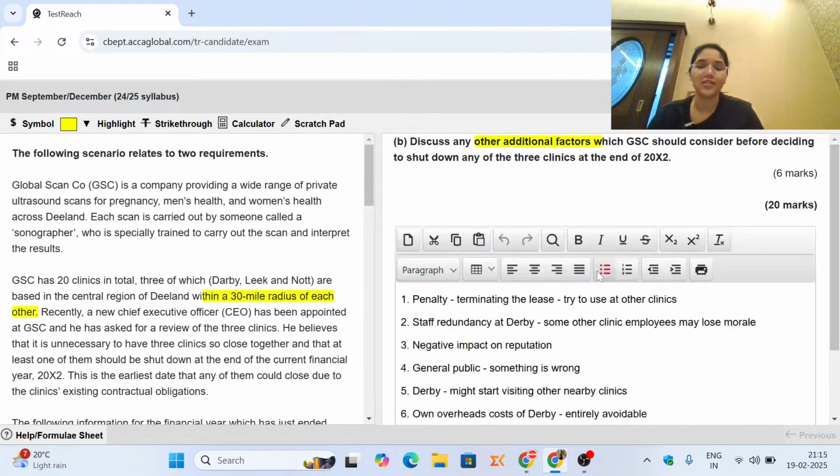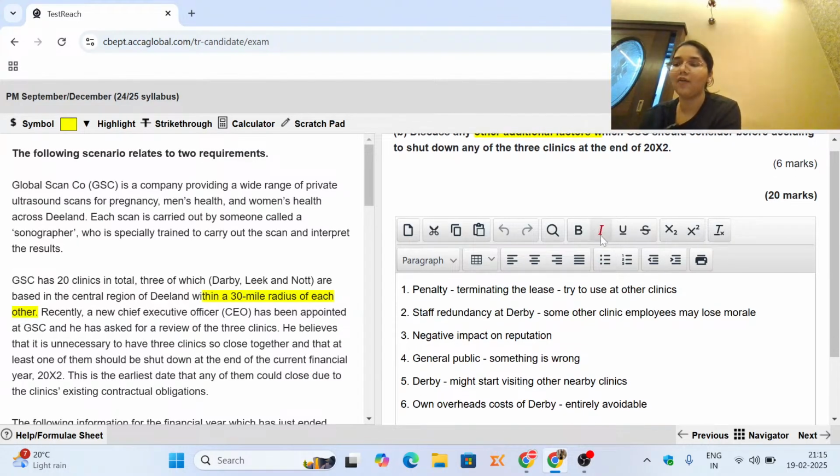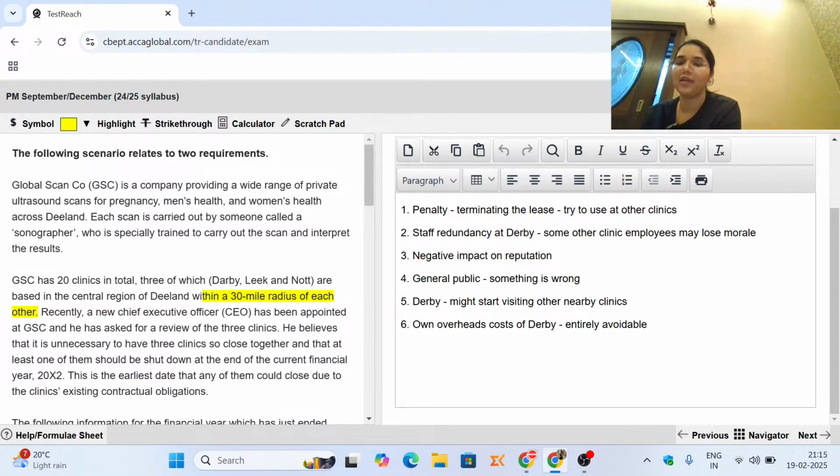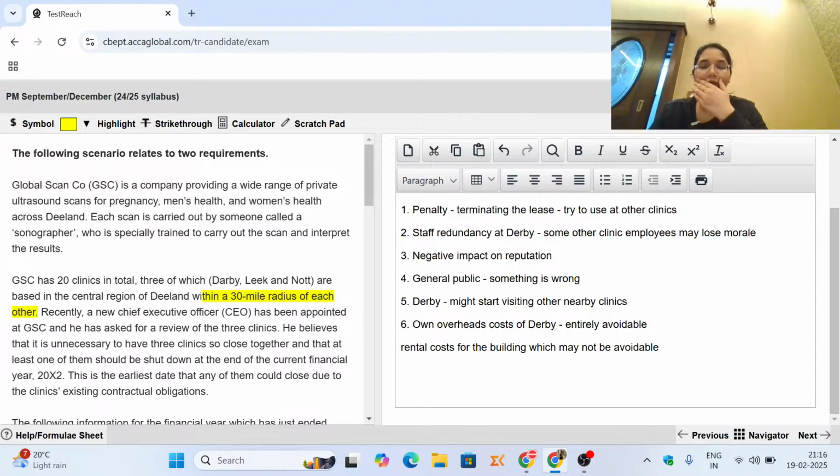There may be a possibility that you are not able to avoid these costs, which may possibly be rental costs for the building, which may not be avoidable. So this is also something that you will have to consider before you go ahead with the decision of shutting Derby down.